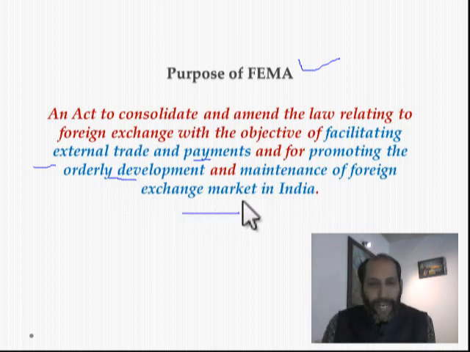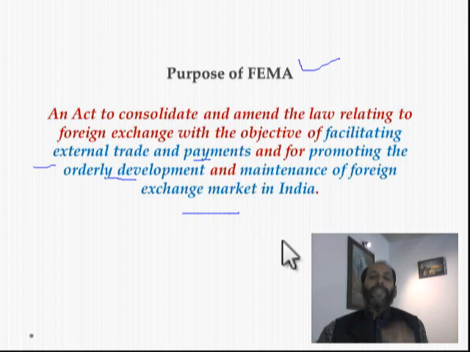The objective of the act is not that important from the exam point of view, but you must understand that it includes facilitating external trade, that is international trade, regulating the law relating to foreign exchange, and the development and maintenance of the foreign exchange market. So basically it's about foreign exchange, external trade, and the foreign exchange market in India. These are the three things as per the preamble.